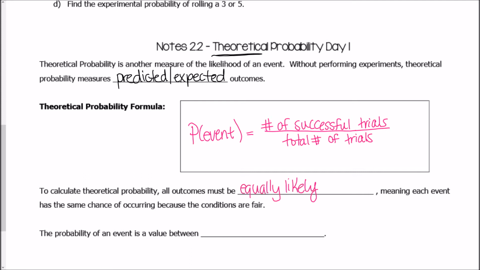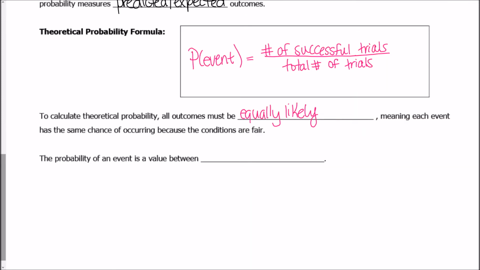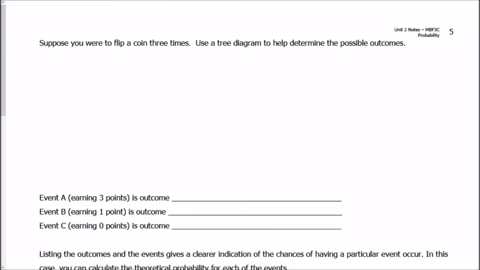If you have a fair die, for example, the likelihood of getting a 4 is the same as getting a 6, okay? And don't forget that the probability of an event is a value between 0 and 1. Let's remind ourselves that 0 means it's never going to happen, so not possible, and 1 means it's definitely going to happen. This is going to be certain. Okay?